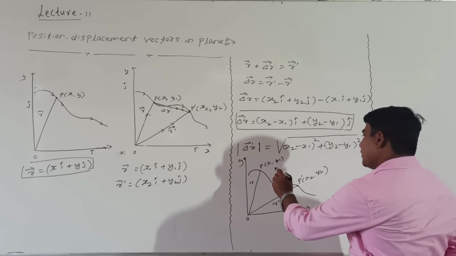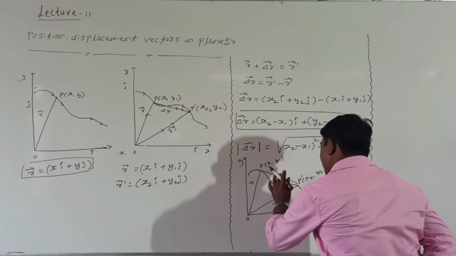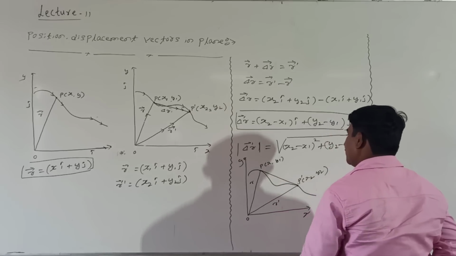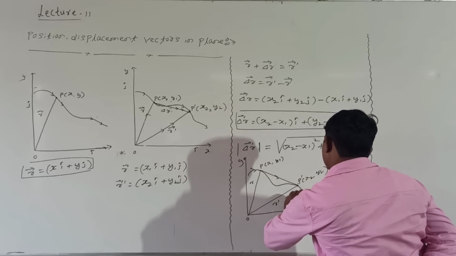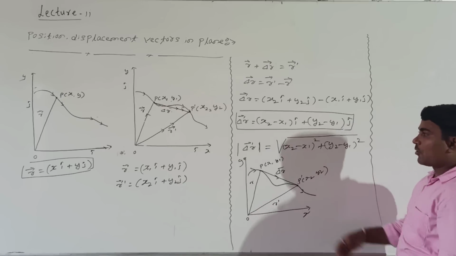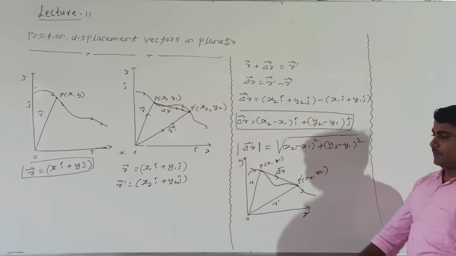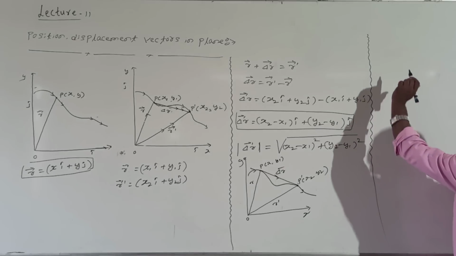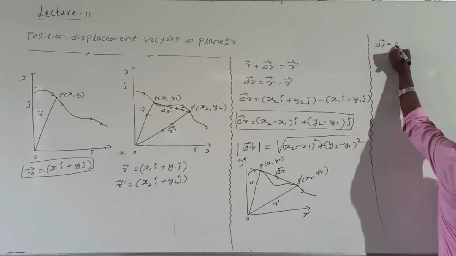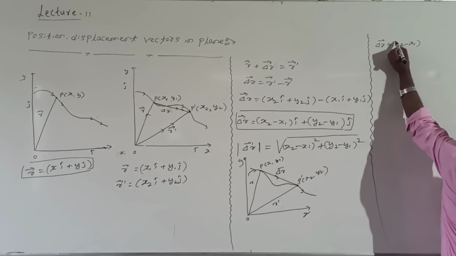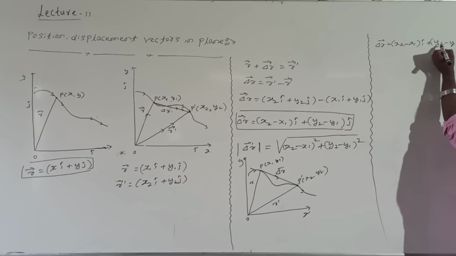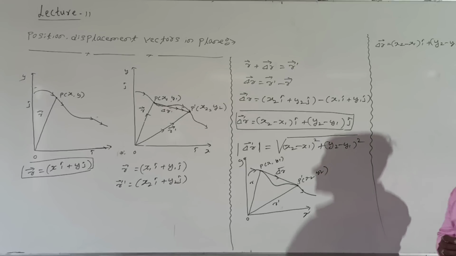What is the displacement here? Displacement is a line joining the initial position to the final position. In this direction the body moves. This is the displacement vector del r. According to this, how to write the displacement of the body? Displacement del r is equal to (x2 minus x1) i cap plus (y2 minus y1) j cap.